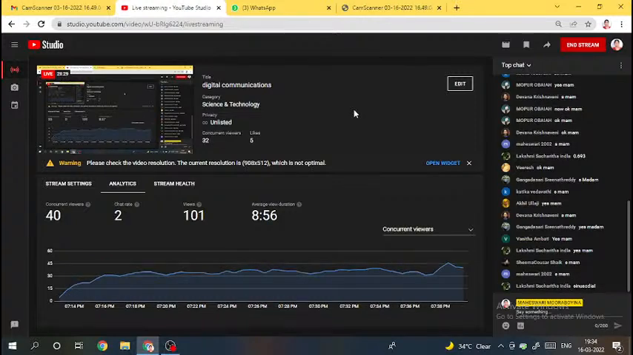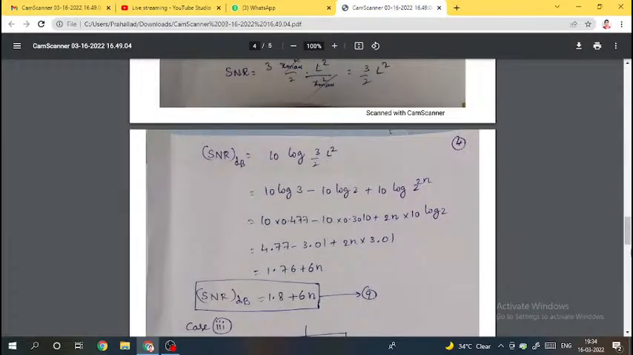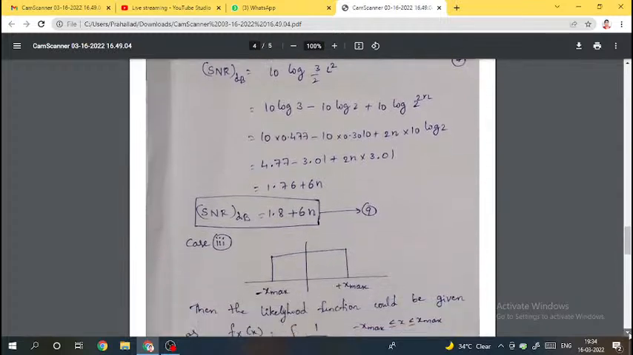Sinusoidal. Very good, Sucharita. When the input is sinusoidal, we need to use the corresponding expression. Very good, Vanita. So that's about the signal to noise ratio expression of the PCM system.